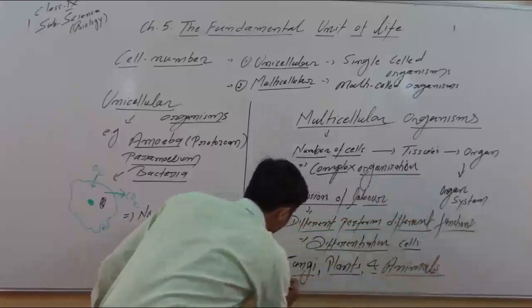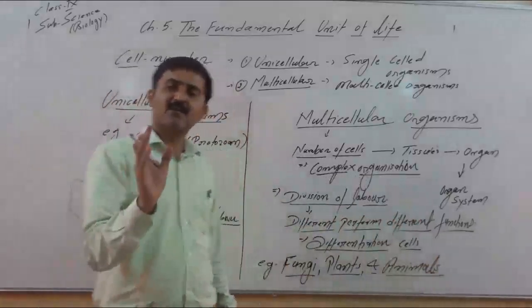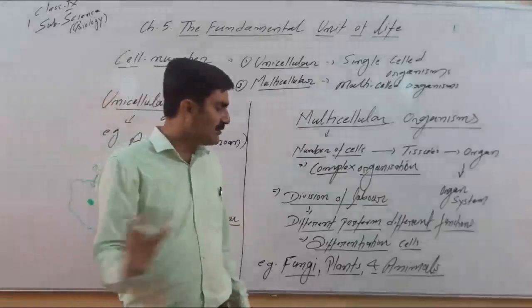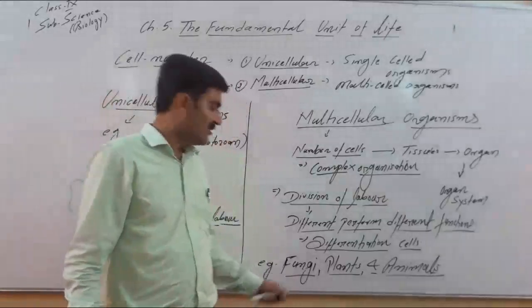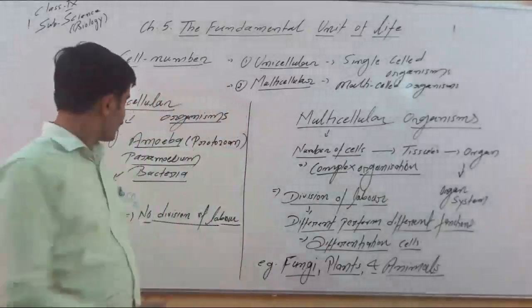Don't write examples like neem tree or mango tree; likewise, please write plants. All plants are multicellular without exception. All animals are multicellular, and all the members of fungi are multicellular.